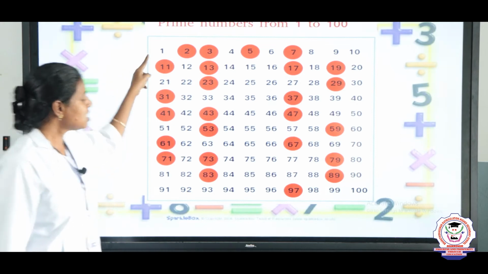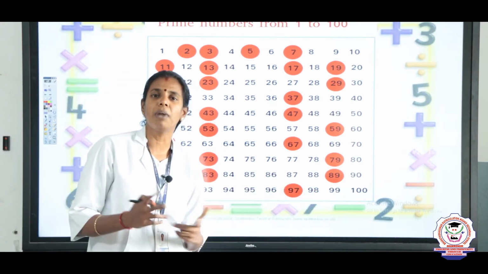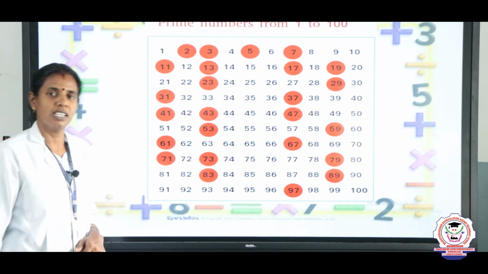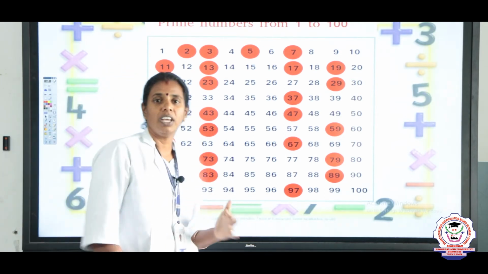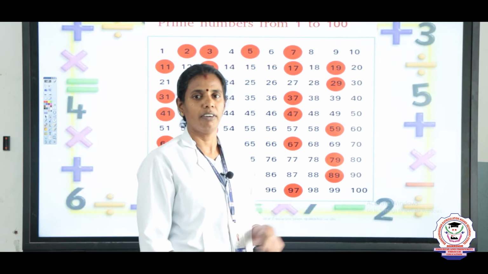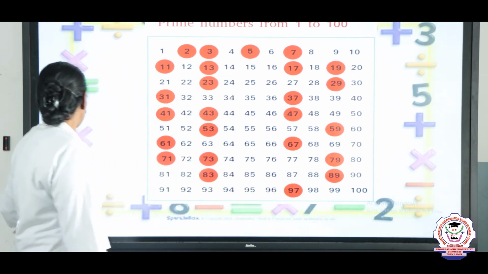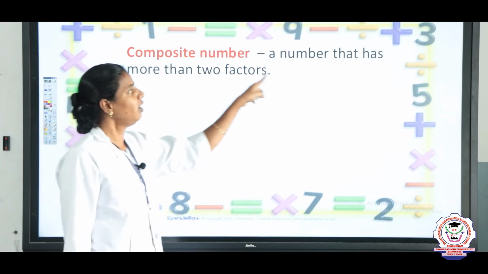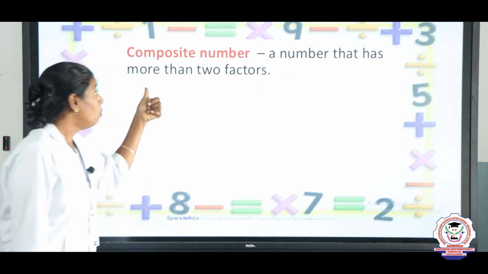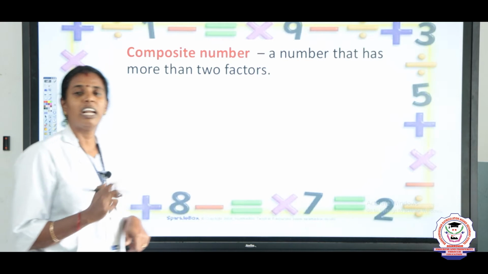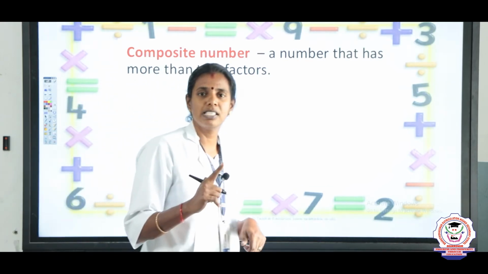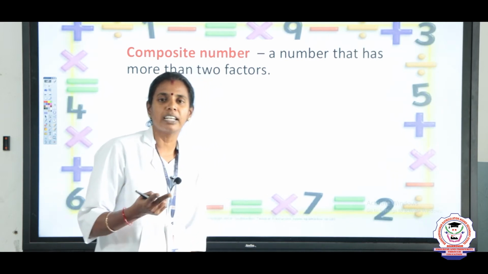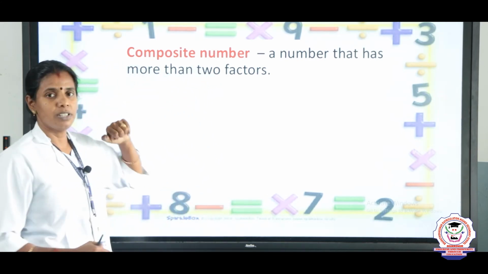Okay. If they ask from 1 to 100, how many prime numbers are there? There are 25 prime numbers. Is it clear? So, using this also we can expect 1 mark questions, children, right? Okay, we will see some examples for composite numbers now. See, a composite number is a number that has more than 2 factors. Only 2 factors, 1 and the number itself, means that is a prime number. The numbers which have more than 2 factors are called composite numbers, children.